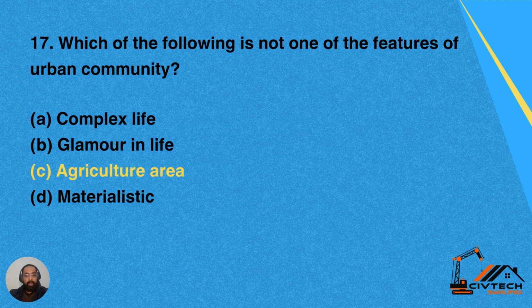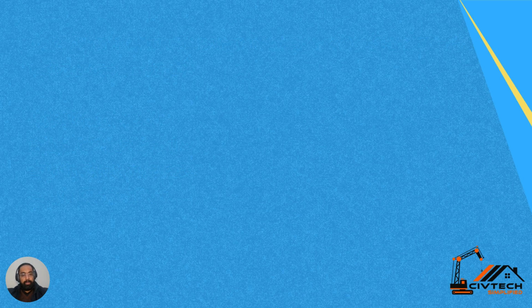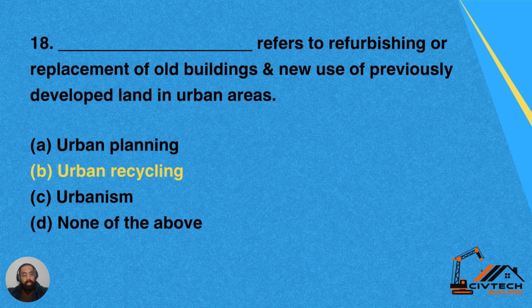Question 17. Which of the following is not one of the features of urban community? Option A, complex life. Option B, glamour in life. Option C, agricultural area. Option D, materialistic. So option C, agricultural area, is not the feature of an urban community, as the urban areas are normally not agricultural areas.